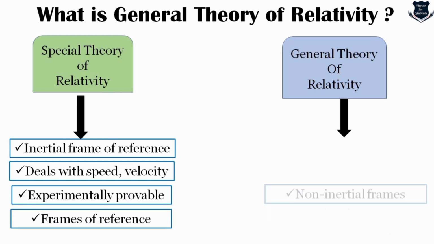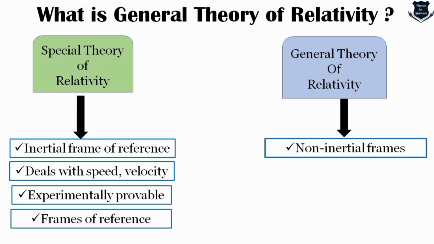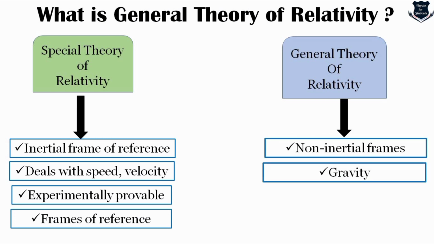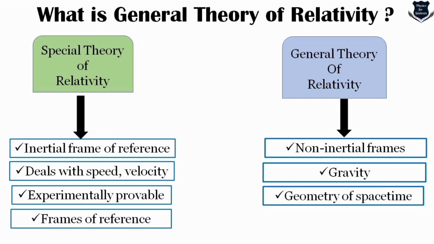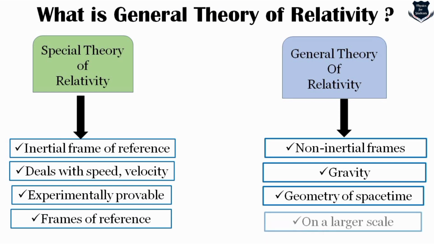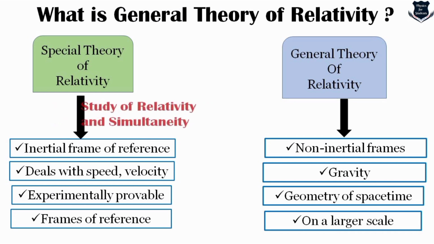General theory of relativity, on the other hand, deals with non-inertial or accelerated frames of reference. It is something which is related to gravity, which is further refined as geometry of space-time, and it is on a much larger scale, on a cosmological scale. All those equations and the calculations take place.